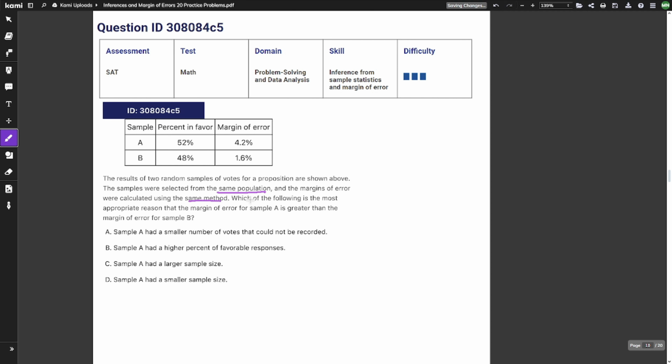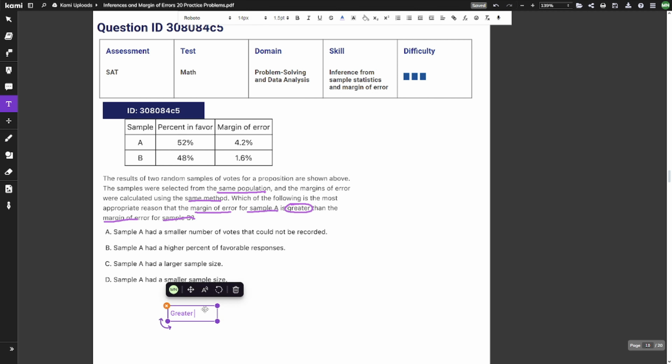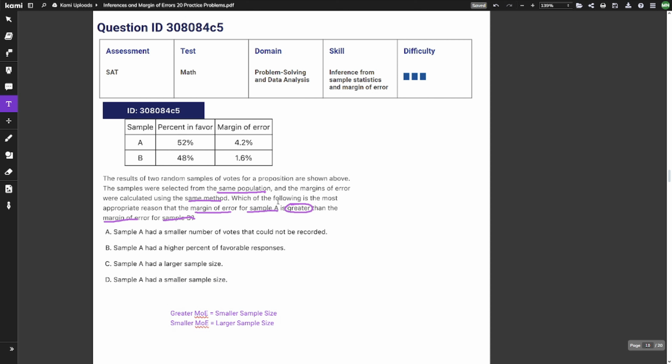Which of the following is the most appropriate reason that the margin of error for sample A is greater than the margin of error for sample B? Now, if you remember, the greater a margin of error, it's usually going to be because it has a smaller sample size. And then a smaller margin of error usually results from a larger sample size. So the reason this margin of error is greater is because it had a smaller sample size. And the one that says that is D.